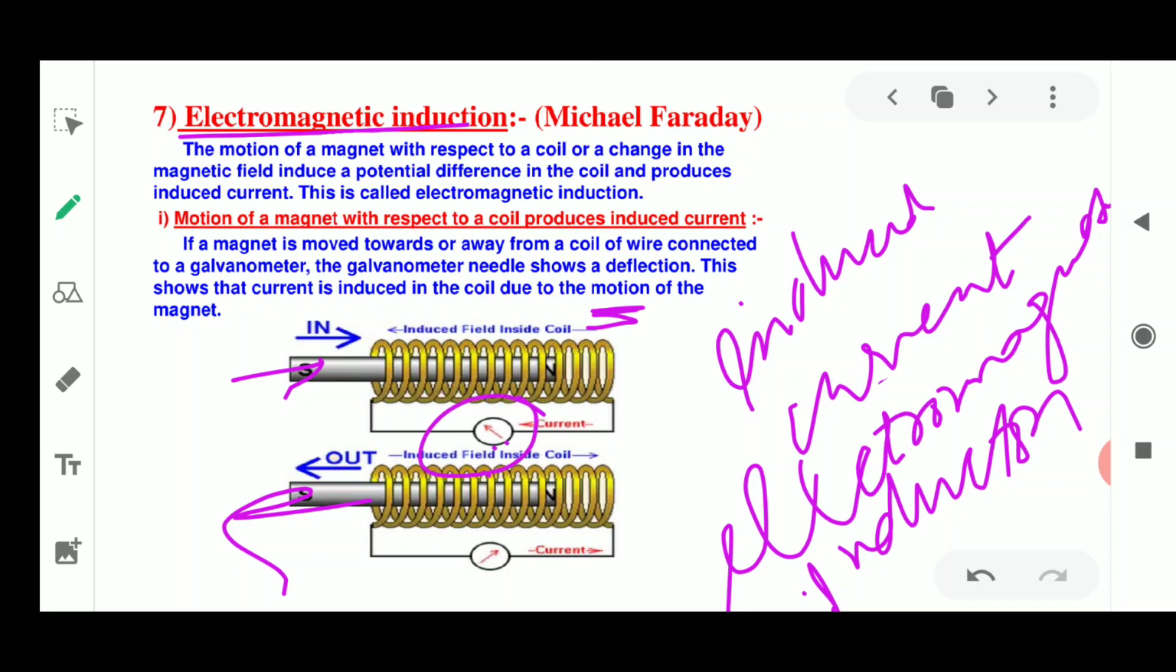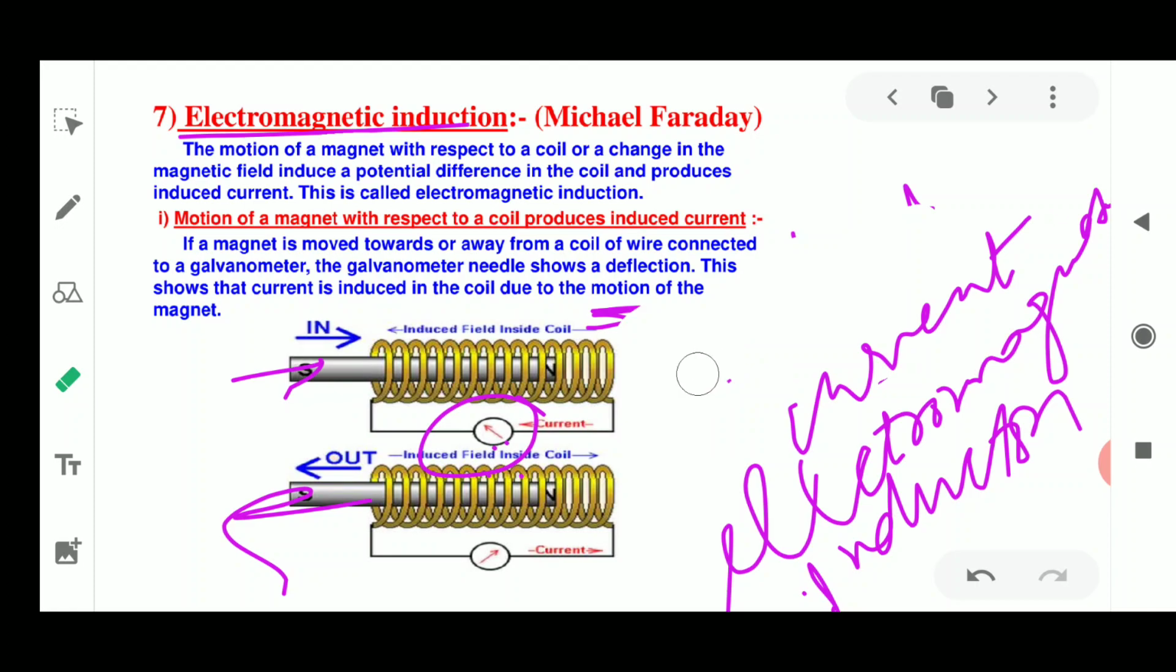The only thing we have to do is connect this solenoid with the help of a galvanometer. A galvanometer is an instrument which detects the presence of current in a circuit. The pointer remains at 0, at the center of the scale, meaning zero current is flowing. Whenever it deflects to the left or right of the zero mark, it depends upon the direction of the current produced.